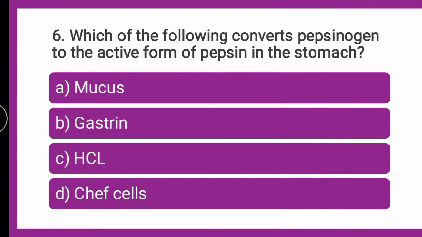Next question is, which of the following converts pepsinogen to the active form of pepsin in the stomach? Pepsinogen to pepsin conversion, who converts? Is it mucus, gastrin, hydrochloric acid, or chief cells? Which amongst the given converts pepsinogen to pepsin? All of you can put your answers in the comment box. Till that we will go for the explanation.